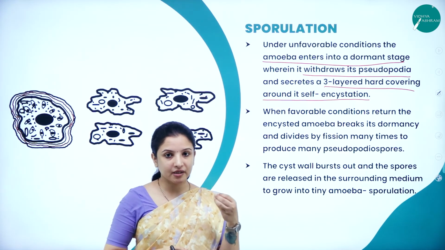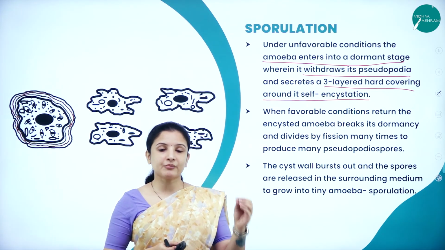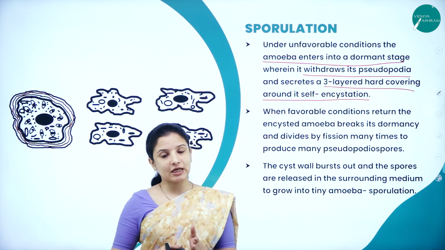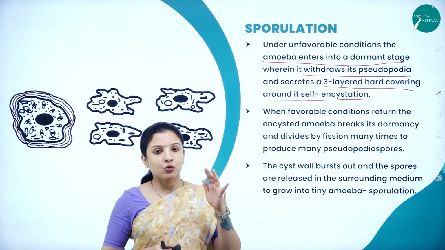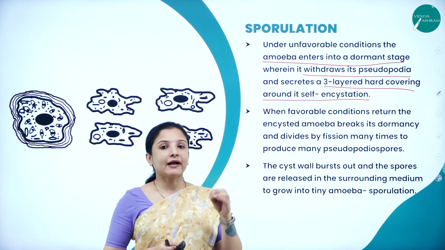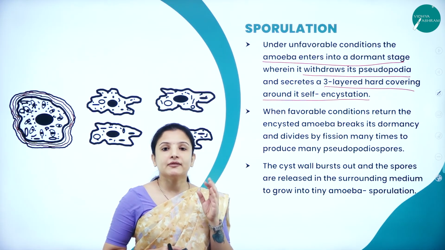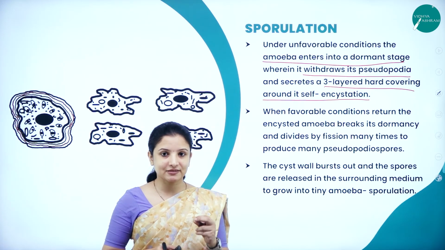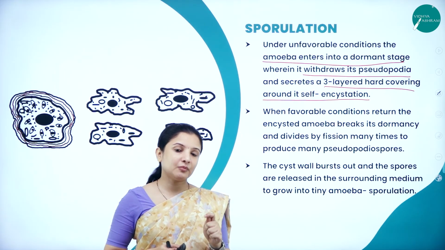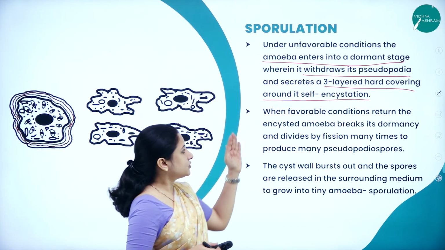So under unfavorable conditions, the amoeba enters into a resting stage wherein it withdraws its pseudopodia and starts secreting layers around itself, and that particular process is called encystation. So what happens to amoeba under dormant condition? They enter into the encystation phase. So what happens?